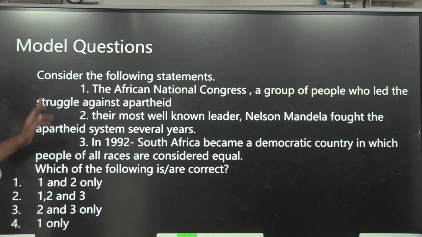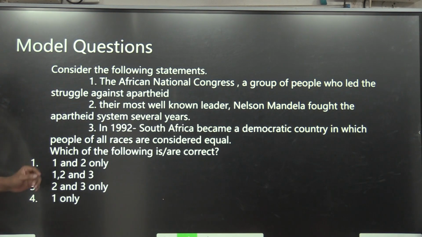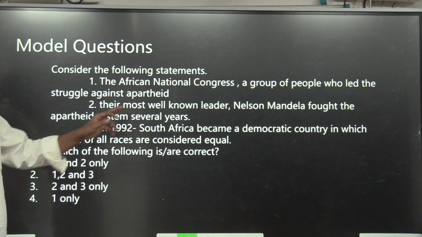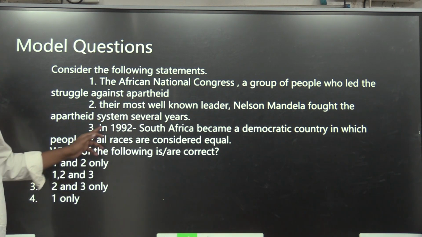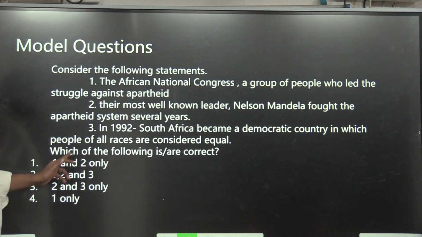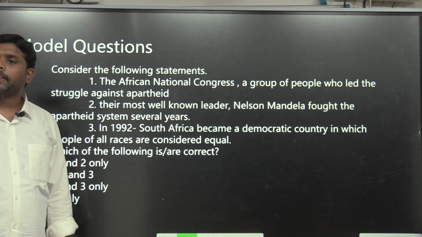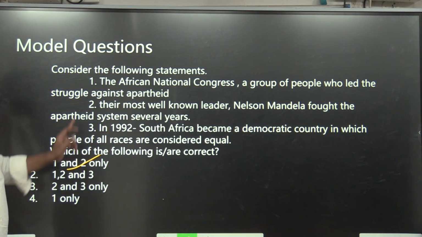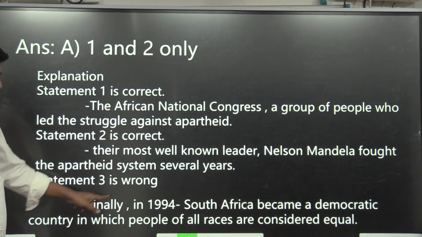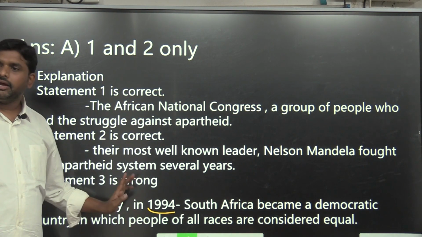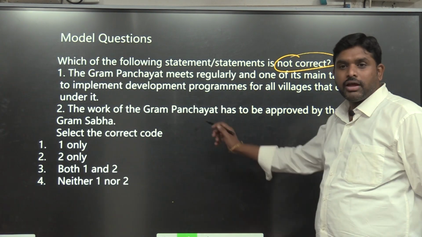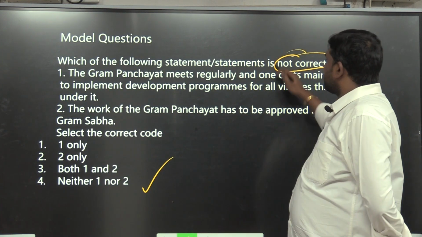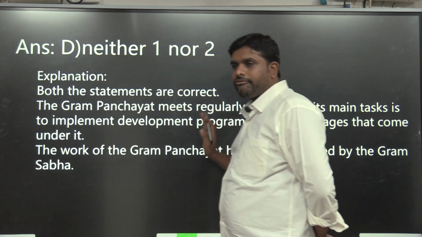D. Next: the African National Congress, a group of people who led the struggle against apartheid. Their most well-known leader, Nelson Mandela, fought the apartheid system for several years. In 1980, South Africa became a democratic country in which people of all races are considered equal. The answer is 1992 or 94. Everything is correct, but here it is 1994. Next, last question. Both are correct. So the answer is neither one nor two. Not correct. This is the end of the 6th.